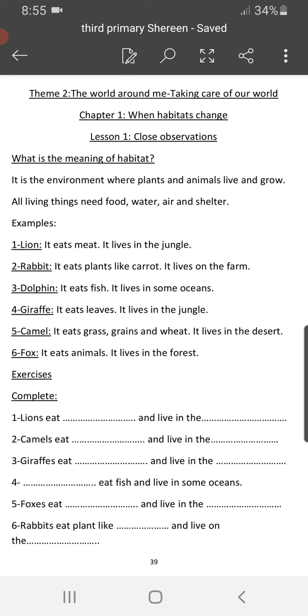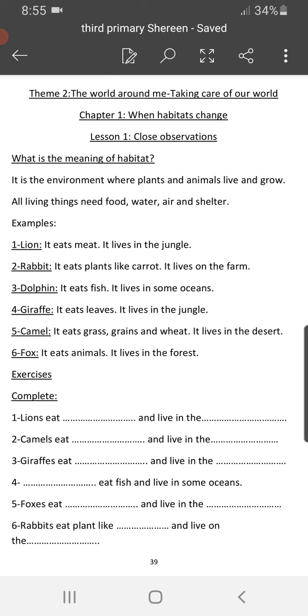Number one, lion, it eats meat. I know this, and you know this also. It lives in the jungle. Rabbit, number two, is completely different. It eats plants like carrot. We all know that the rabbit eats carrot, and it lives on the farm. Yes, for sure. Number three, the dolphin.